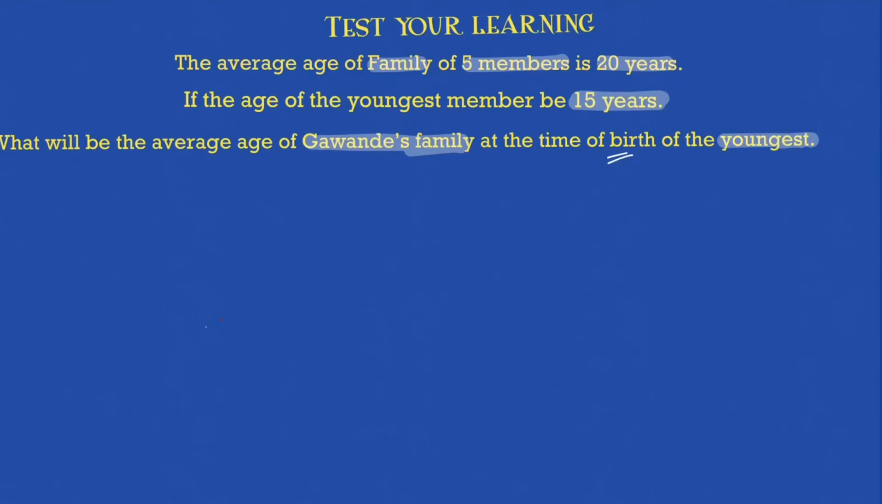So you will say it's simple. The 5 members' average age is 20. So there are 2 ways to solve. You can say 20 into 5, the sum of the ages is 100. Or you can say you are asking me what will be the average age of the family when the youngest member was born. So you are asking me to go 15 years back. Why? Because you are telling me the average age of the family when he was born, and he is 15 years old. So he was born 15 years back. So that's quite simple. 20 minus 15, it will be 5.